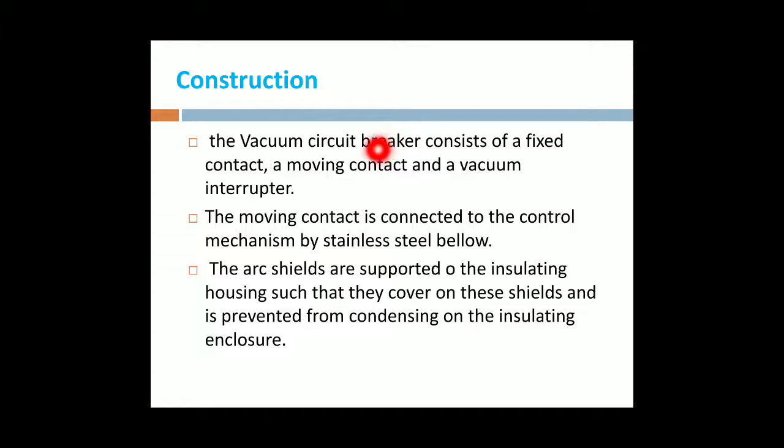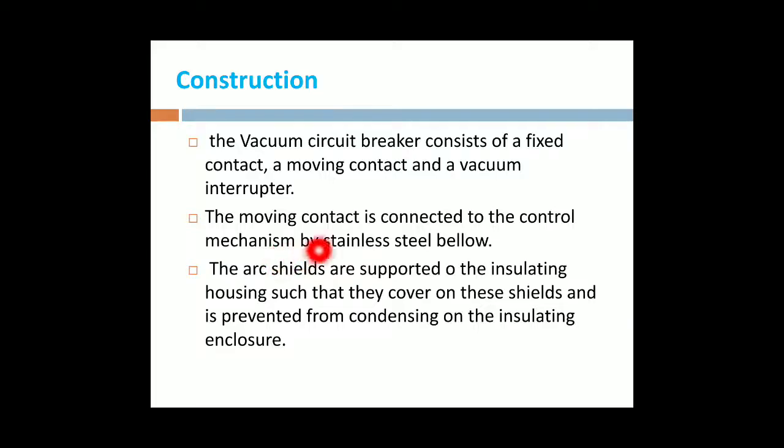The vacuum circuit breaker consists of a fixed and moving contact and a vacuum interrupter. The moving contact is connected to the control mechanism by a stainless steel bellows. Due to that control mechanism, the moving contact is operated under normal and abnormal conditions.